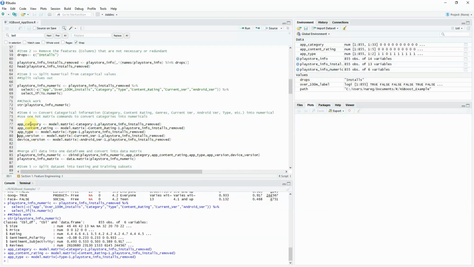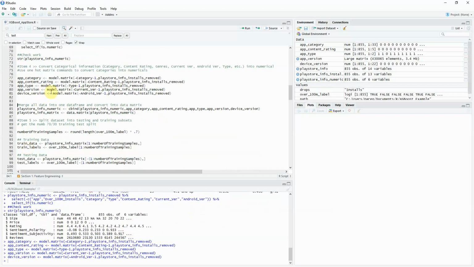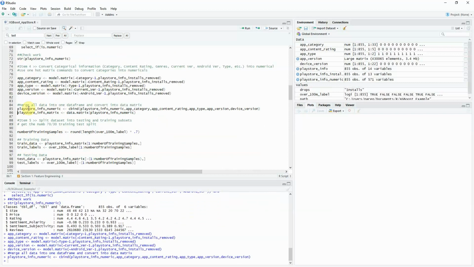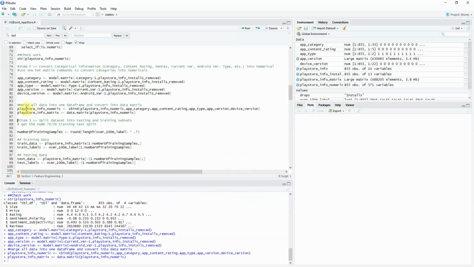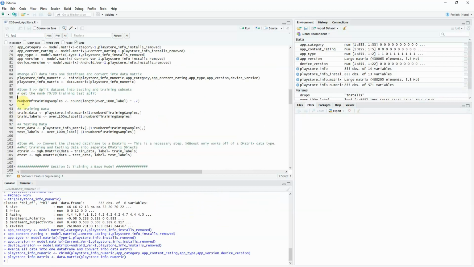So 1, 2, 3, 4, 5 for the category, content rating, type, version, device version. And then after that, we're going to merge all of them back into one data frame, and then convert that into a matrix. Then after that, we're going to split the data set into testing and training subsets, which is very important. So this function over here actually takes all the samples, and then it divides.